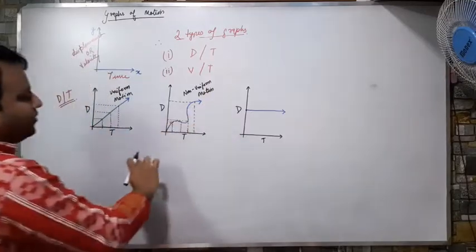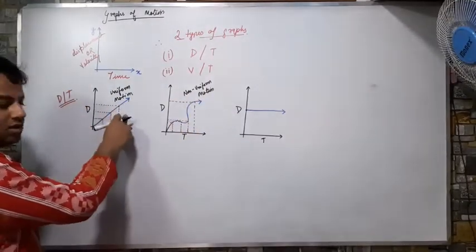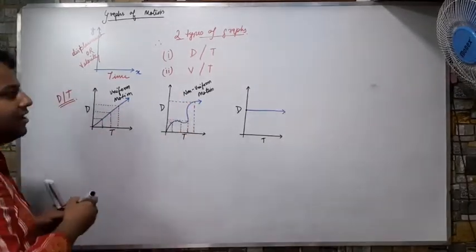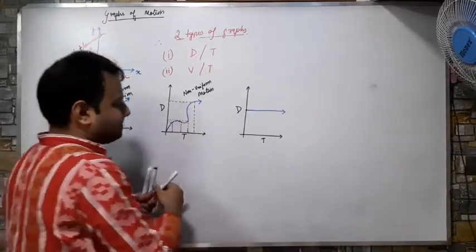This kind of graph, when you get a straight slope, that was uniform motion. Here I got a bent curve for a DT graph, that is called non-uniform motion. But see here,